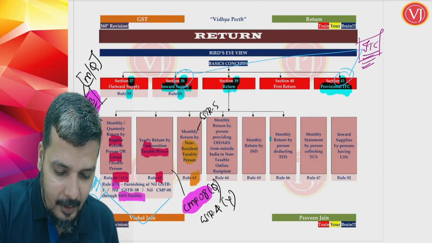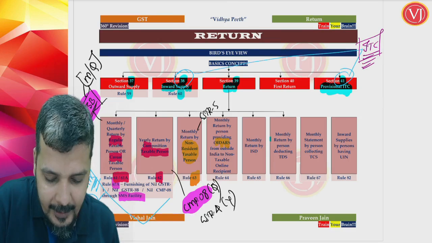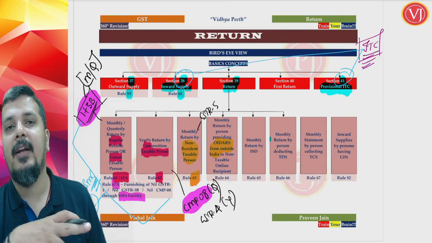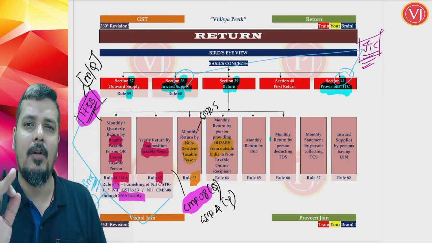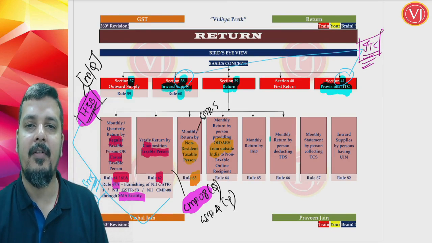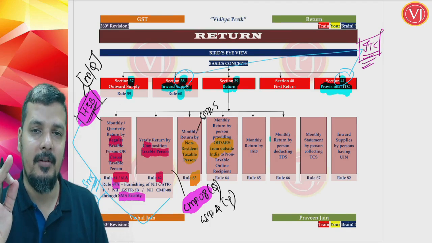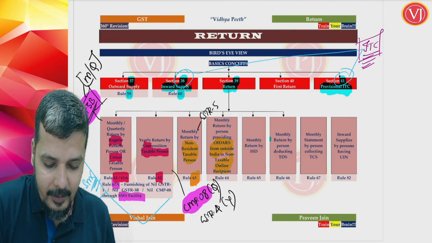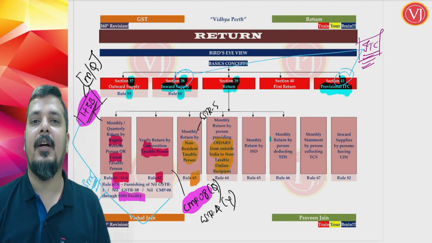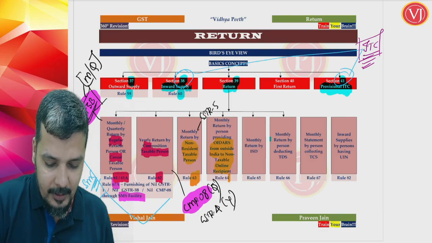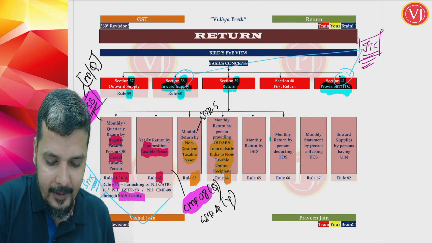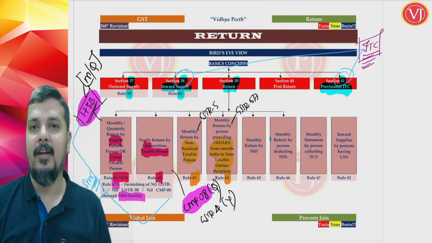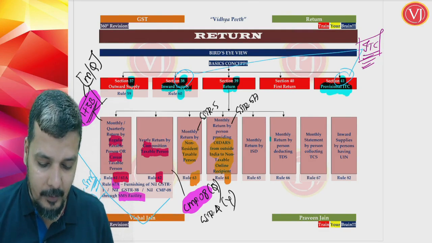Then you have something called OIDRS from outside India. A person who is providing online information and database access and retrieval services, automated online services without requiring any manual intervention, from outside India to a non-taxable online recipient. They will file a return under section 39 read along with rule 64, and their return is GSTR 5A. GSTR 5A, section 39 read along with rule 64.